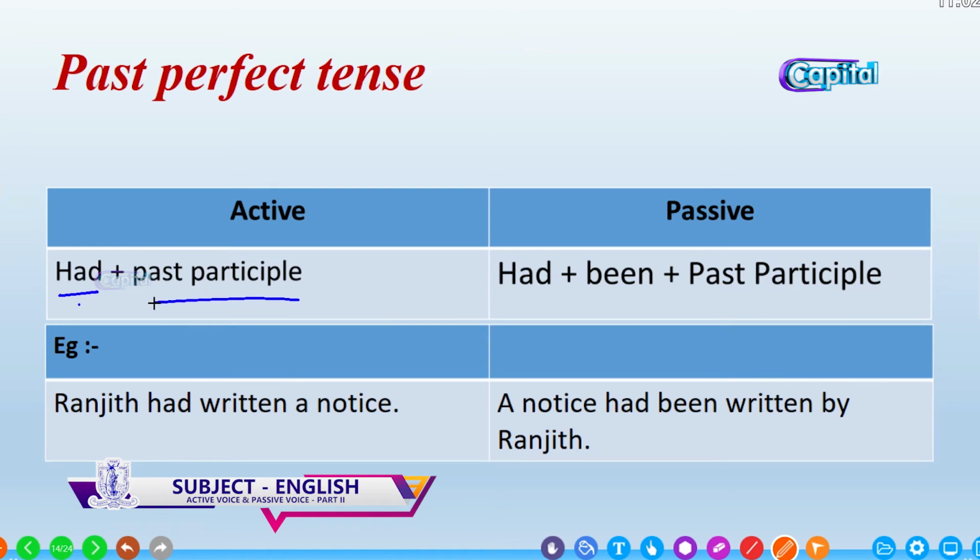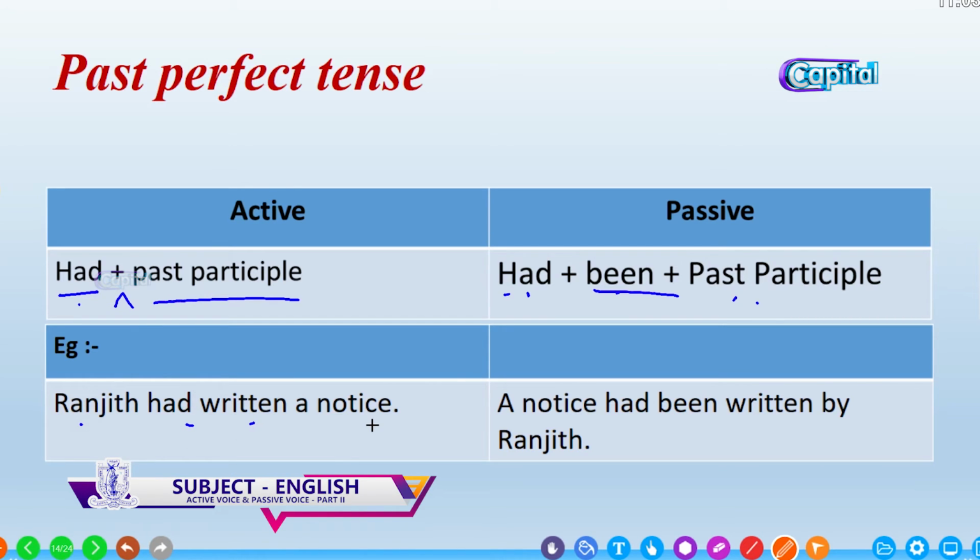Just add been between had and past participle. Bring the object to the beginning as the subject, and bring the subject to the end of the sentence by using the preposition by, and add been between had and the past participle. This is the only change you have to make.